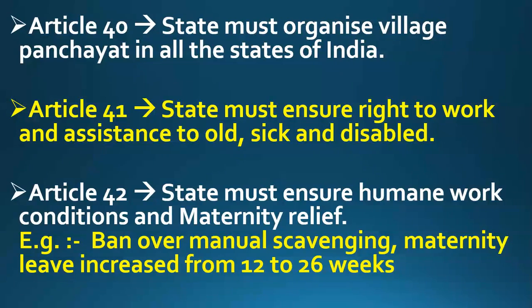So Article 41 says that the government should try to provide right to work and right to assistance to old people, sick people and disabled people. If these people are not finding suitable work, then the government should provide them work and help them in getting work.